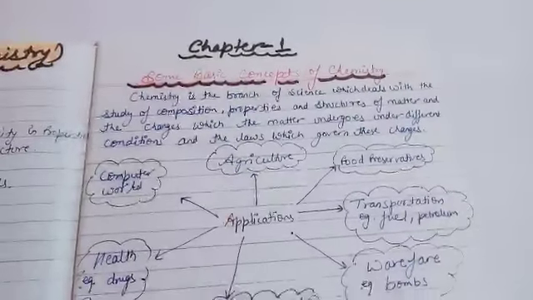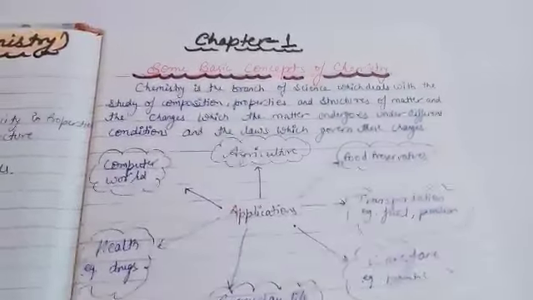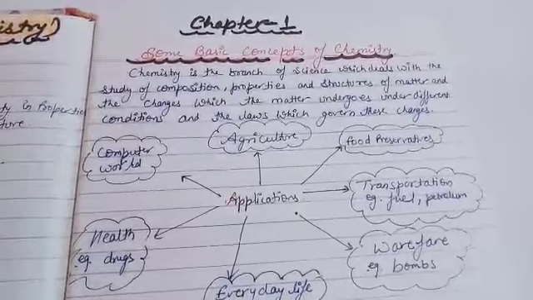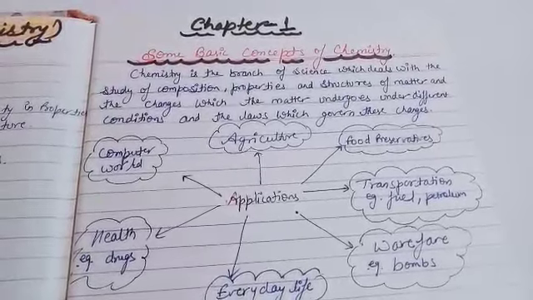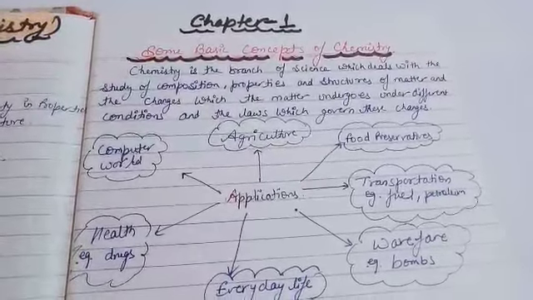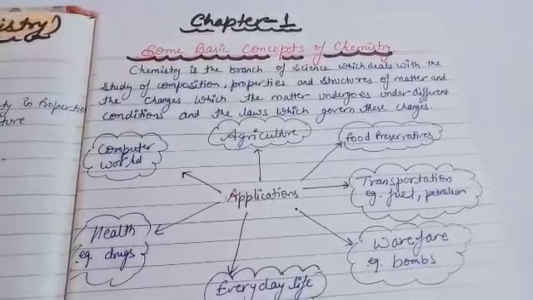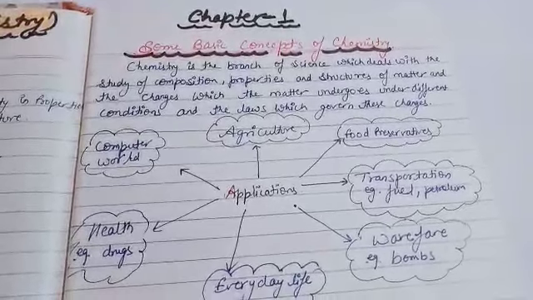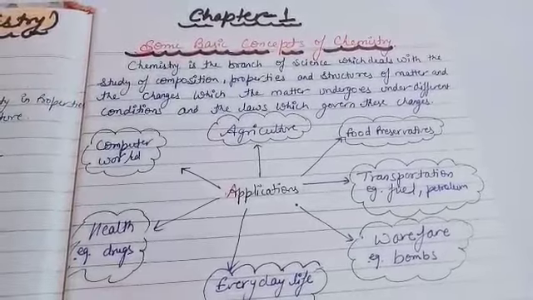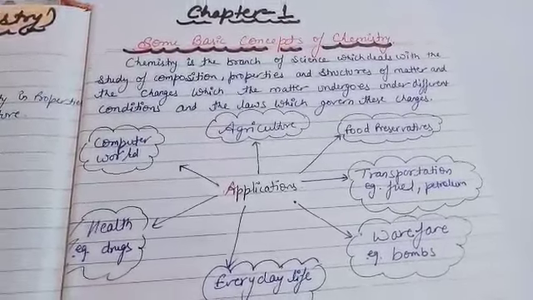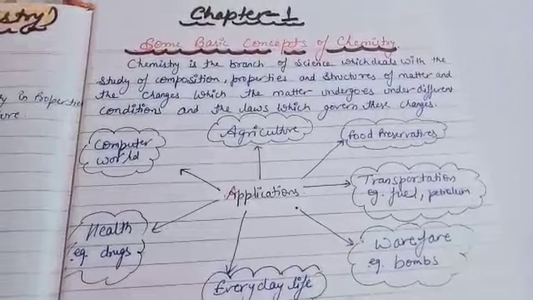The first chapter is Some Basic Concepts of Chemistry. As the name is given, most of the topics you are familiar with, but several topics are new also. The starting is general.